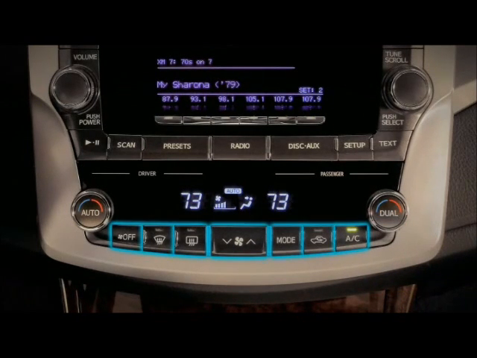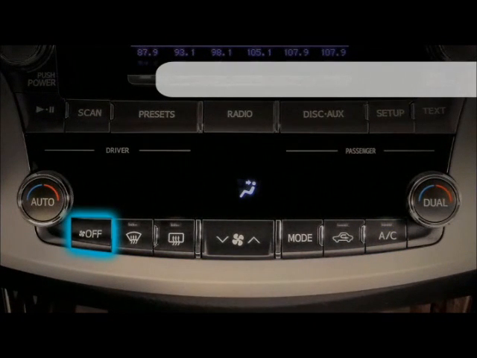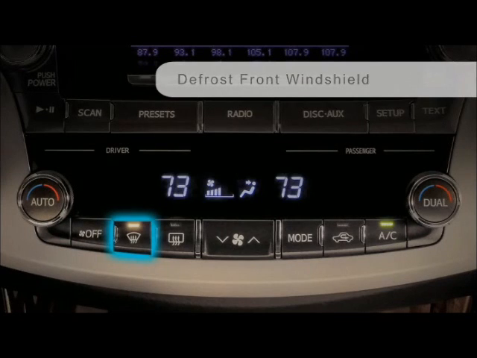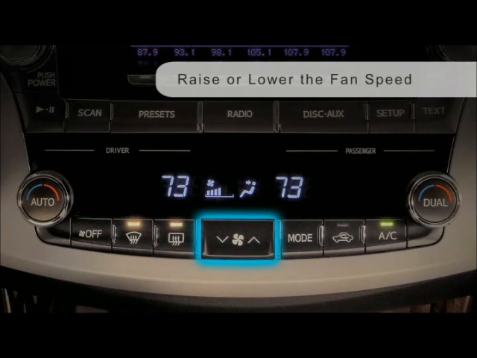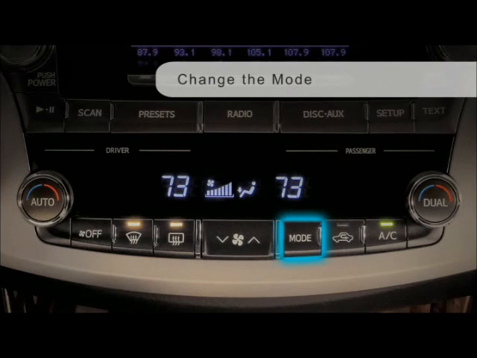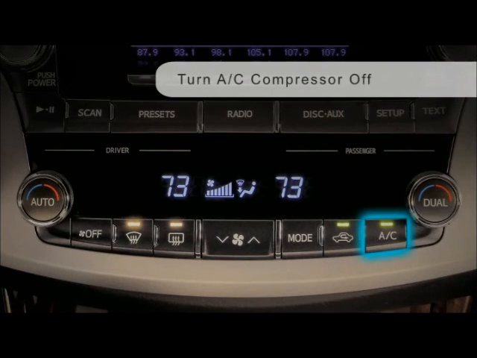The buttons underneath the display allow you to turn the entire system off, defrost the front windshield, defrost the rear window and heated side mirrors, raise or lower the fan speed manually, change the mode or combination of vents being used, switch between outside and recirculated air, and turn the air conditioning compressor off, should you prefer ambient air for cooling.